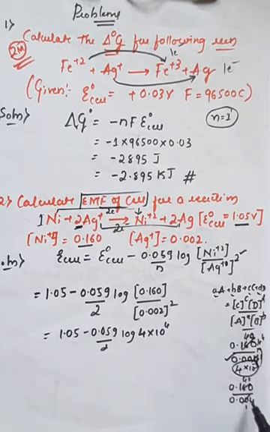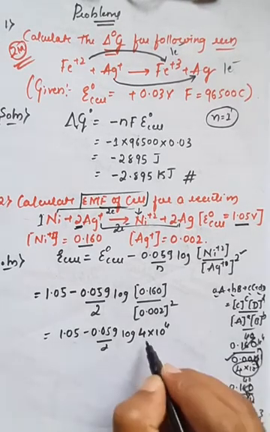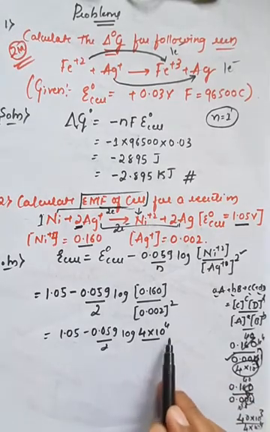So here what happens: this 10 raised to 3, if it goes minus 3, it will go above and become 10 raised to 4. So 40 into 10 raised to 3, or I can write it as 4 into 10 raised to 4, both are same. Therefore directly I have written here 4 into 10 raised to 4, right?